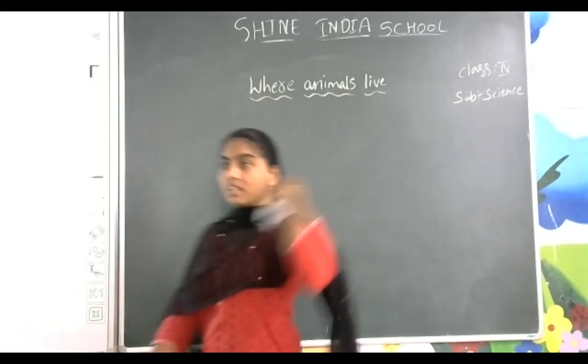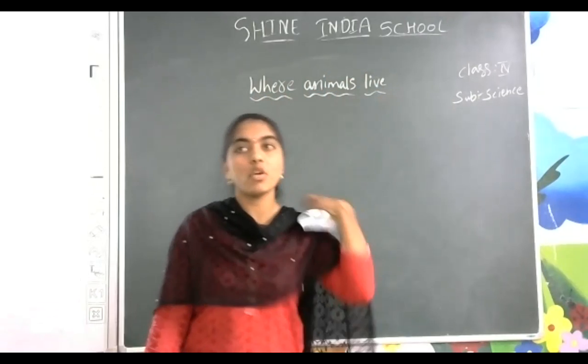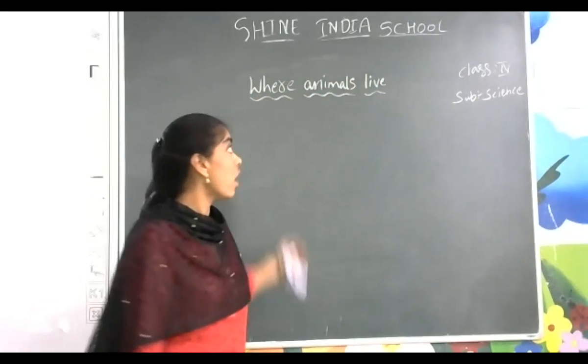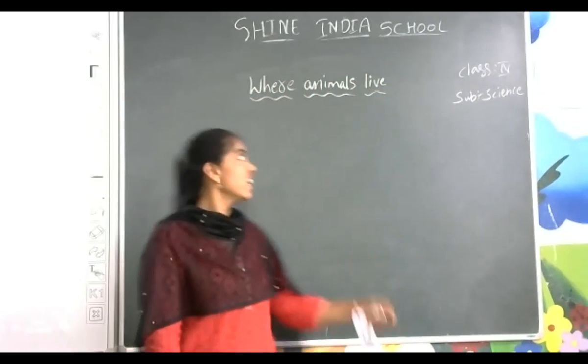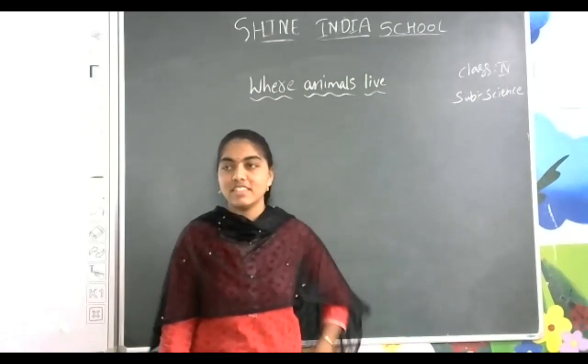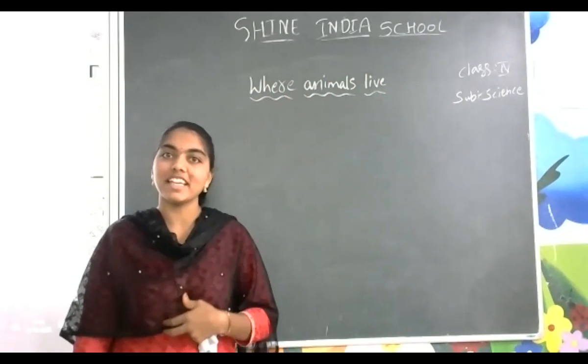Right. We discussed block 8 yesterday, especially amphibians. Now we are going to do a complete review of block 8, that is, where animals live. Where do animals live? Can you tell me?